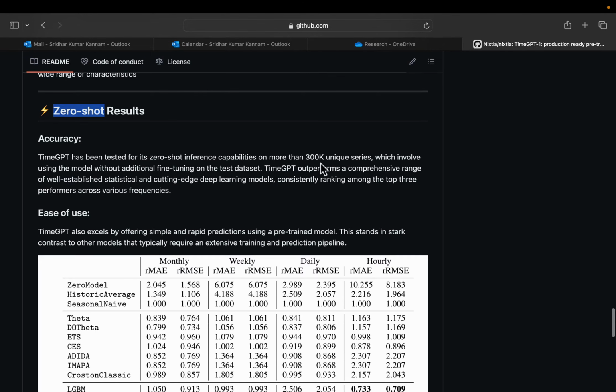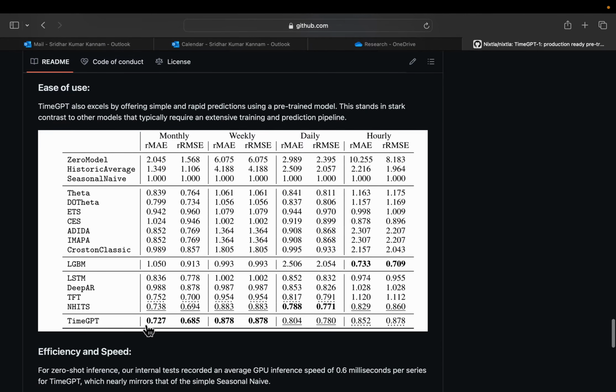Okay. So here, the authors say they compiled results on 300,000 unique time series, and the results using this model are quite impressive. So I'll provide the GitHub link in the description, but let's see how we can use this model.